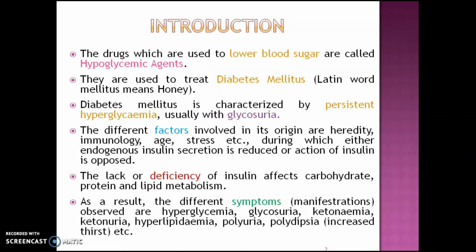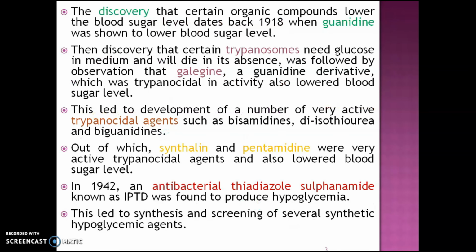Next, the symptoms of this disease are hyperglycemia, glycosuria, ketonuria, hyperlipidemia, polyuria and polydipsia, etc. On the next slide, we are seeing the origin or discovery of hypoglycemic agents.